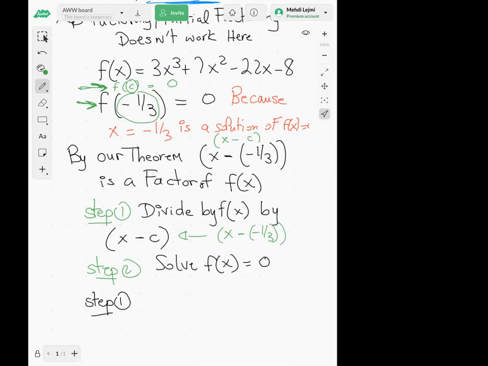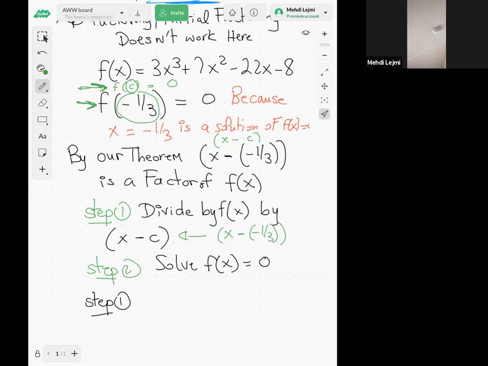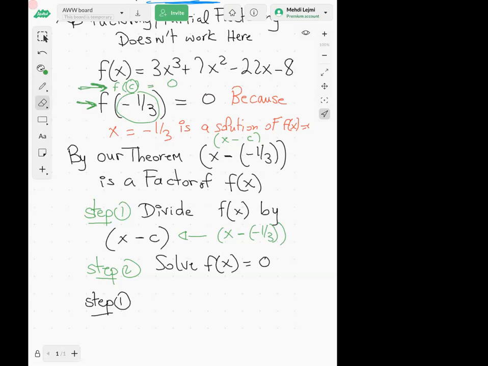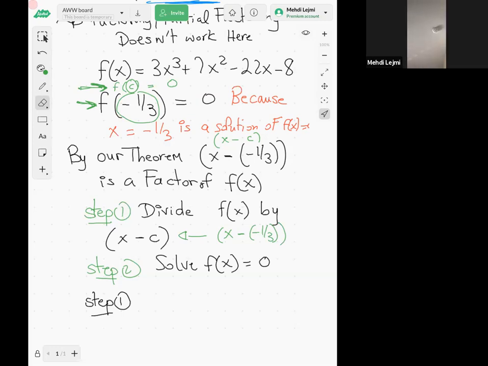when you wrote divide by f of x by x minus, oh, sorry, divide f of x. Yeah, here I meant divide f of x, of course. Okay, that's clear. Sorry. And then solve, of course, f of x.